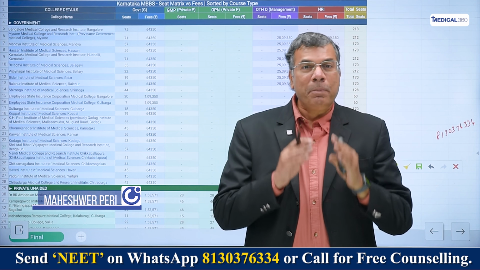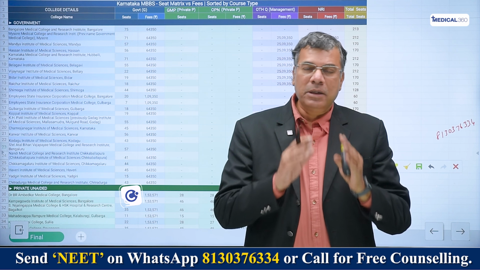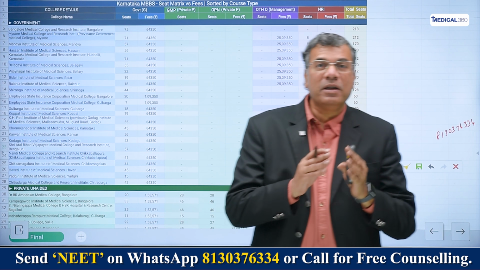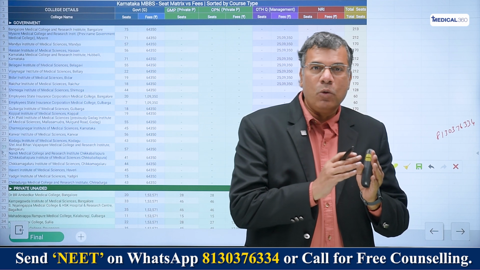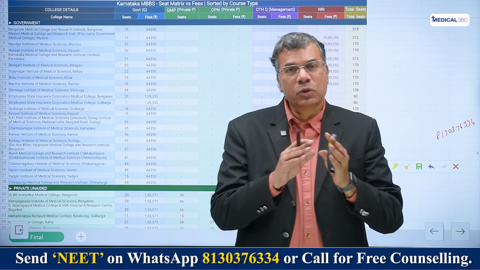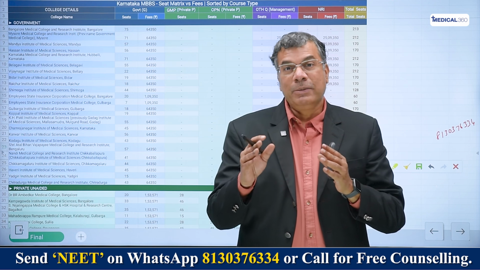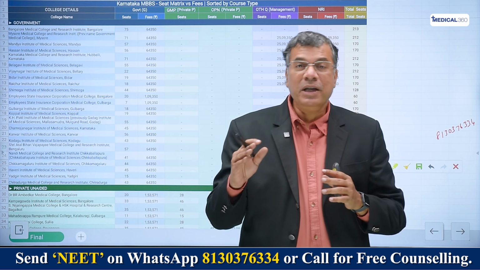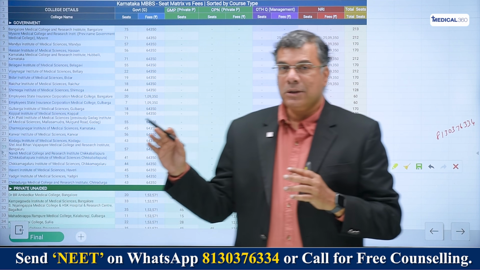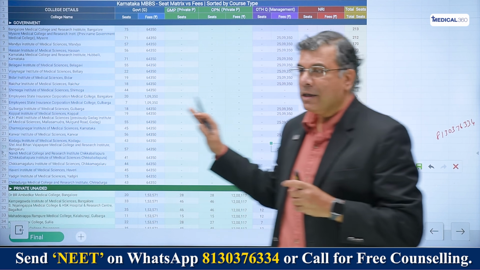Yesterday the seat allotment matrix was declared by the Karnataka Medical Counselling teams, and this talks of the number of seats that are there and the fee that is going to be paid under the government quota, under the private quota within the state of Karnataka, for students within the state and students from outside the state seeking MBBS seats in Karnataka. Then the management quota and the NRI quota. We'll talk of the fees and the number of seats that are there, because this is very important for you to know, because now the mock allotment round data has been released.